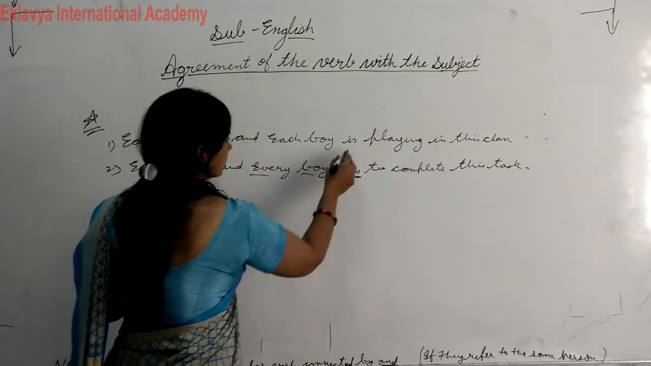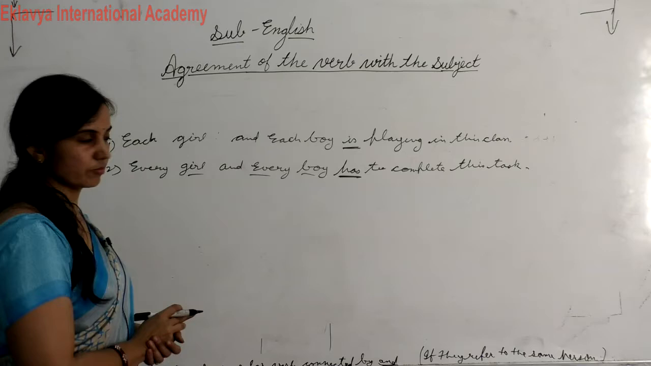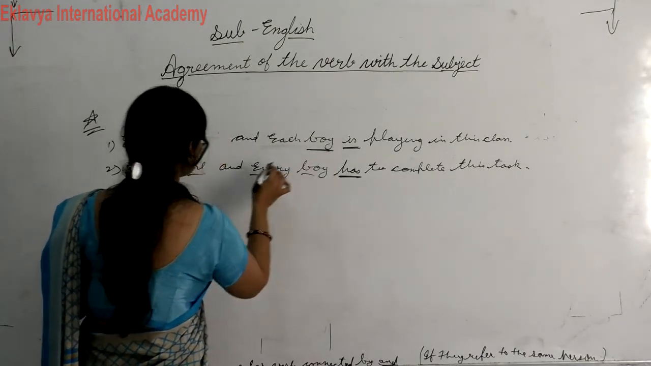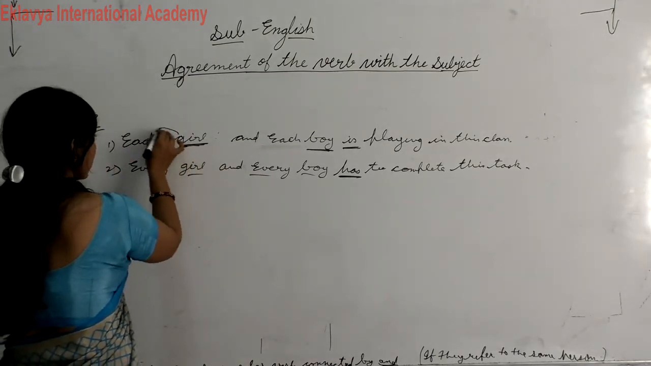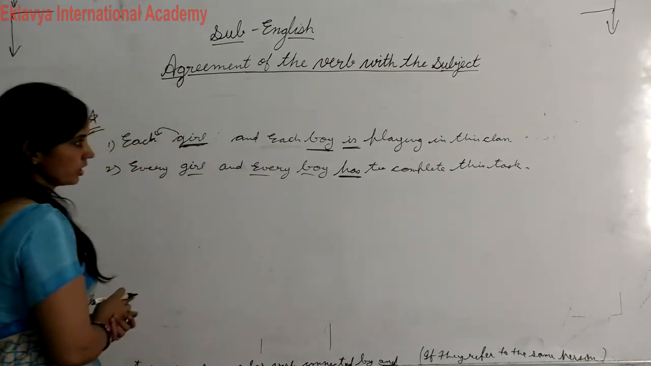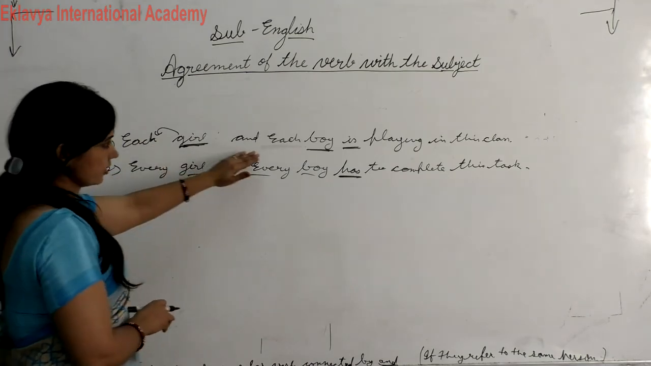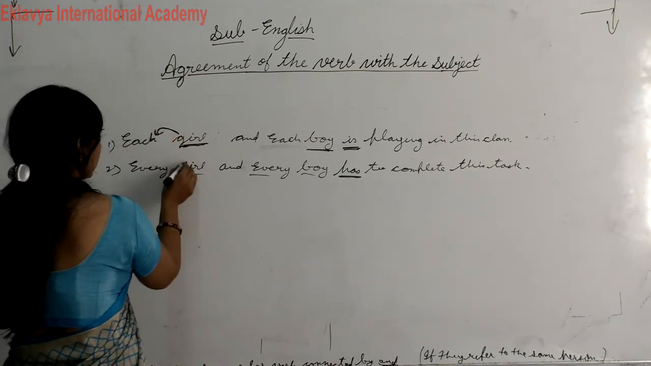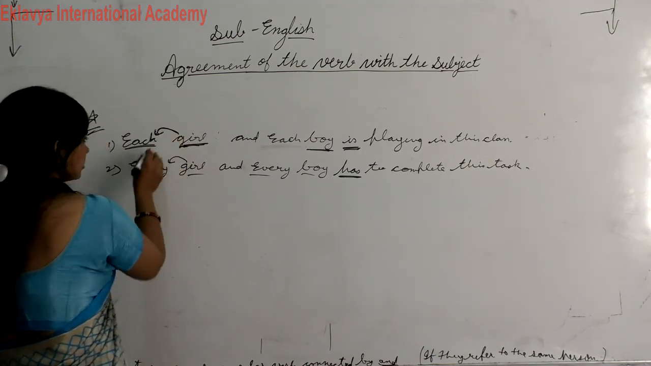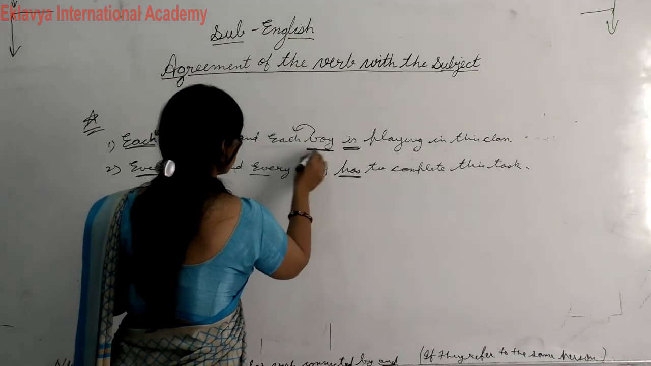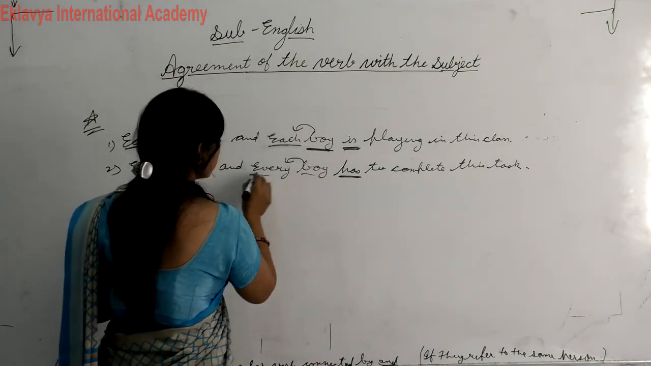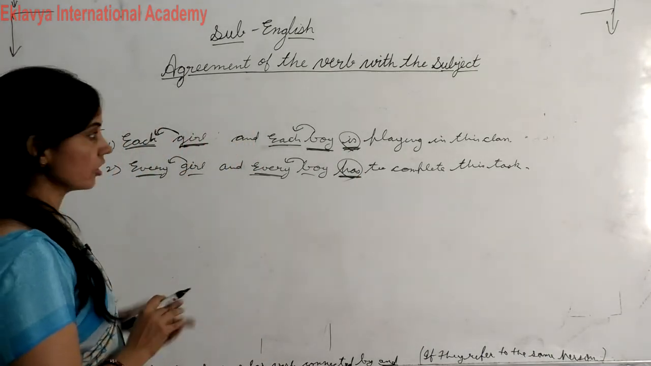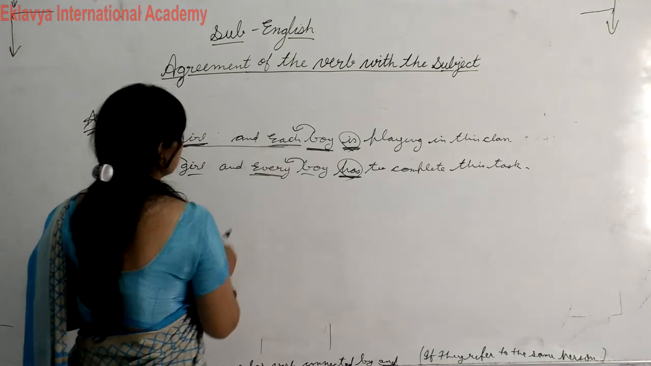You have noticed that here a singular verb is being used, because when two separate nouns are used along with each and every, in this case we will take a singular verb. Before this noun each is used, and before this noun each is being used, and here also every is being used. So in this case we will take a singular verb, not a plural verb. Don't think these are plural, they are singular.